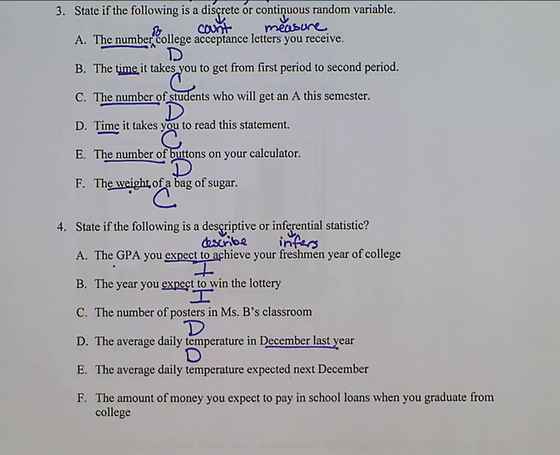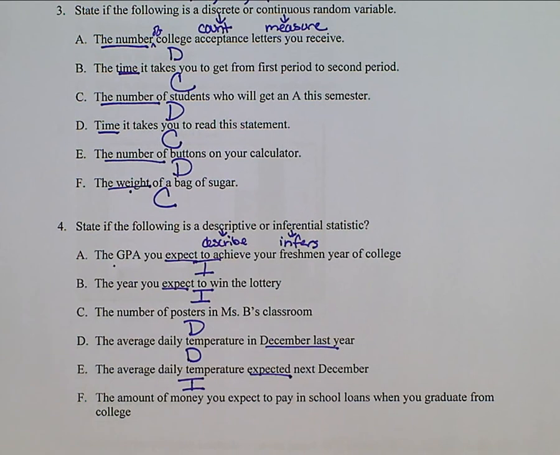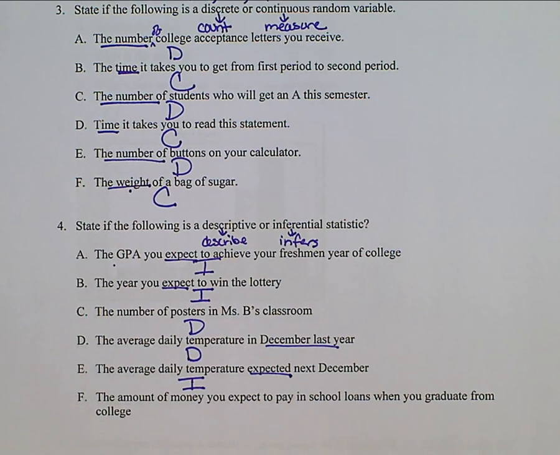The average daily temperature expected next December. Well, we won't know until that happens, but we can make an inference. F, the amount of money you expect to pay in school loans when you graduate from college. Again, we would make a prediction there, and that would be inferential.